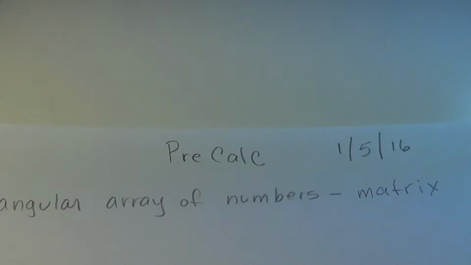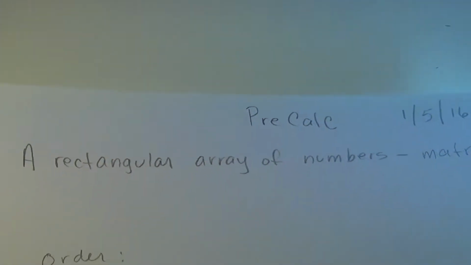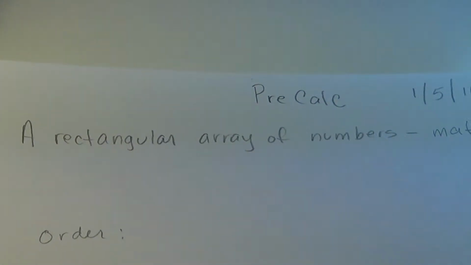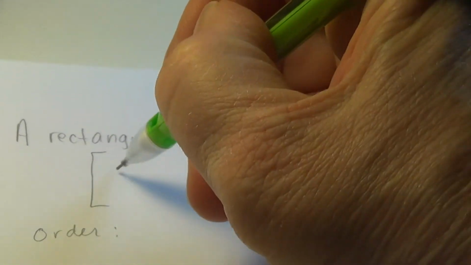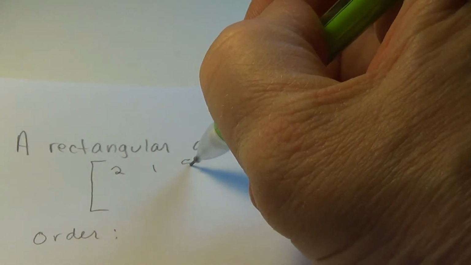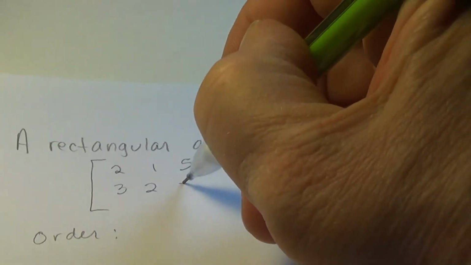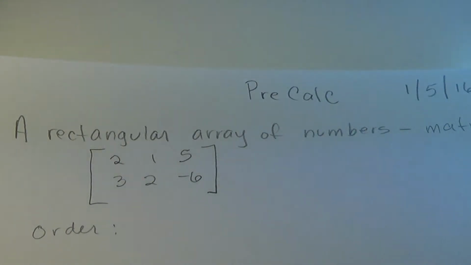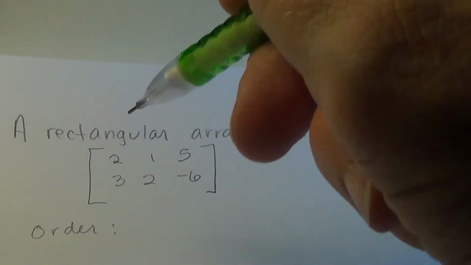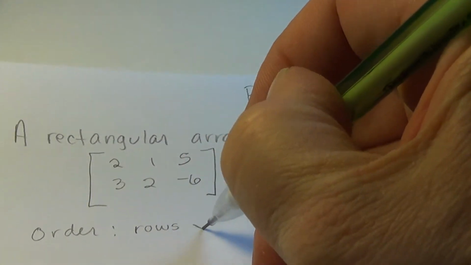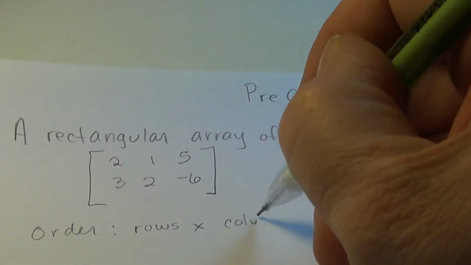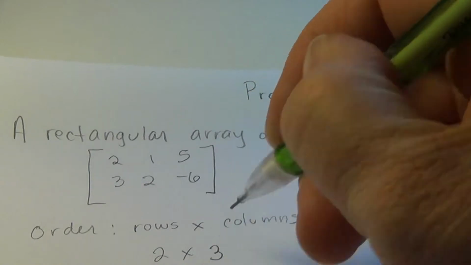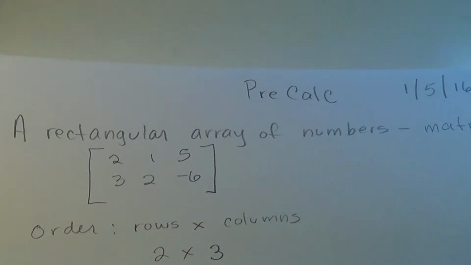A rectangular array of numbers is called a matrix. Let me show you what a matrix could look like. Let's say I put 2, 1, 5 in the first row, 3, 2, and a -6 in the second row, and I cut it off there. Every matrix has a size. We call it an order, and it's always the number of rows by, with the symbol X, the number of columns. This has 2 rows and 3 columns, so its order is a 2 by 3. That's how we state that.